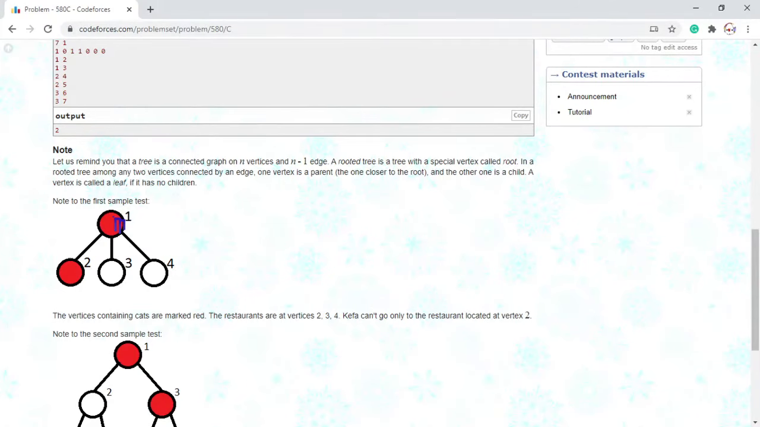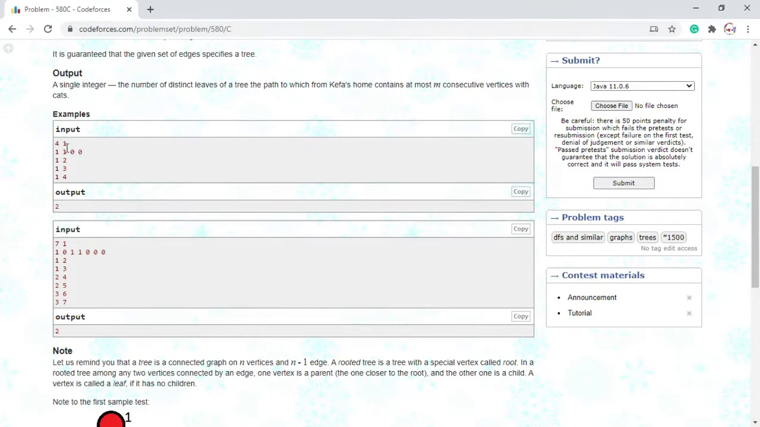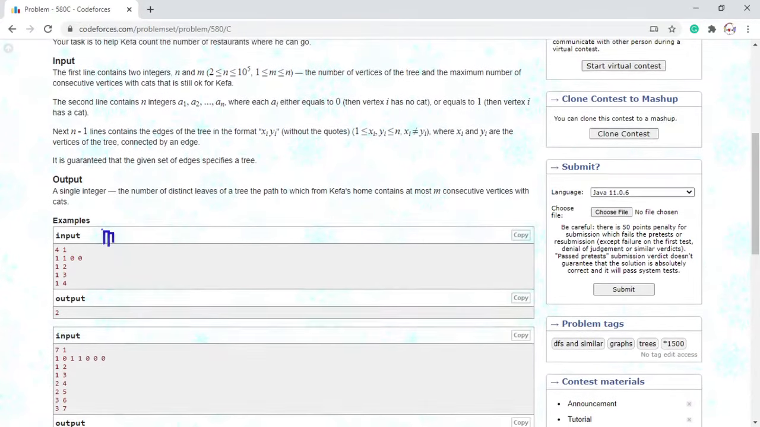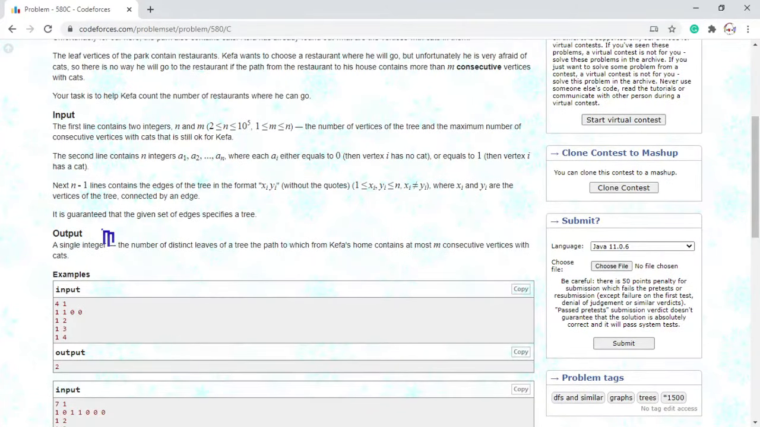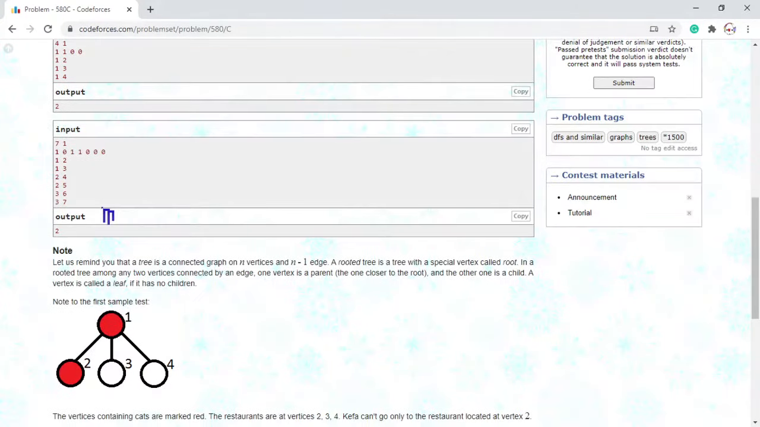Now, 1 and 2 have cats, as we can see, because they are red. So we do not go to 2, because on the path from 1 to 2 there are 2 cats, and as per the input, you can only have at most 1 cat. So m is greater than or equal to 1, so he can pass at least 1 cat.